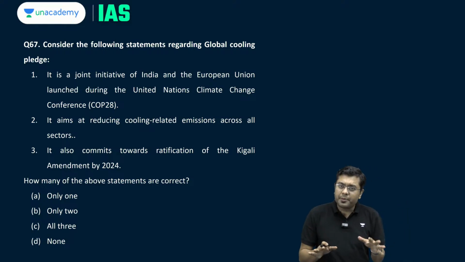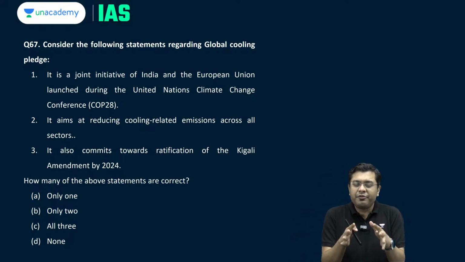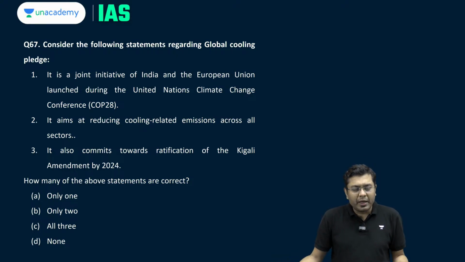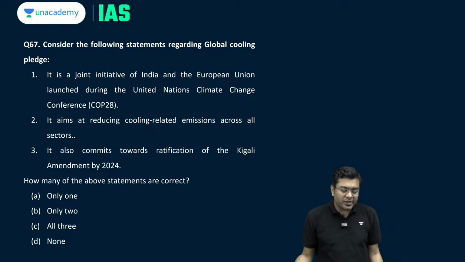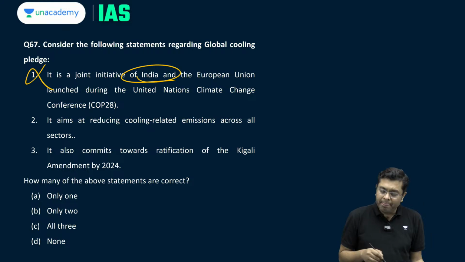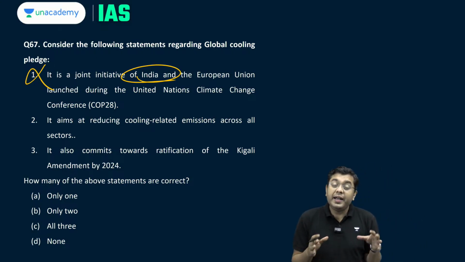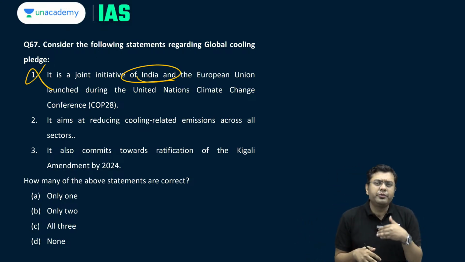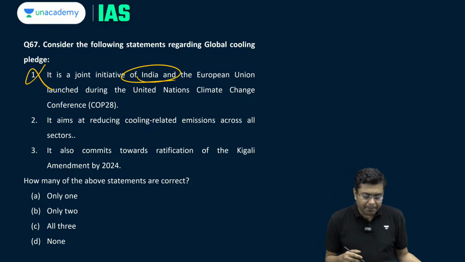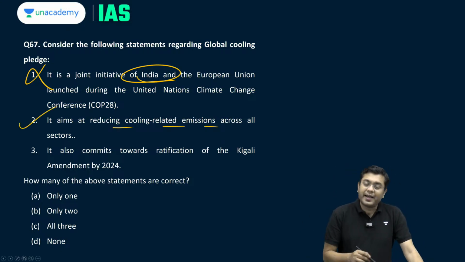So in order to curb that, bring that under control, and in order to accelerate the ratification of the Kigali Amendment to the Montreal Protocol by 2024, you had the Global Cooling Pledge. So it is a joint initiative of India and the EU? No. India, by the way, is not a part of this Global Cooling Pledge because India has got its own India Cooling Action Plan, which is much more ambitious in nature. It aims at reducing cooling related emissions across all the sectors, correct.